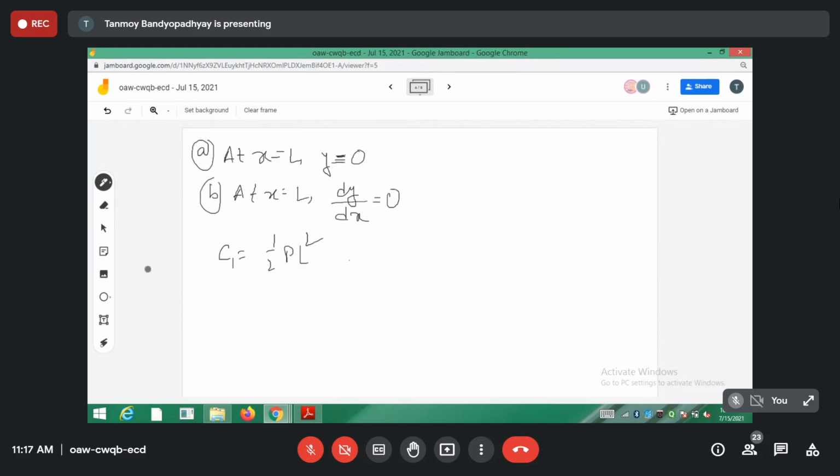So you will be getting the value of C1 to be this one, and C2, if you just put the values, will come out to be something like 1 by 3 PL cube. So just put the values in the expression, and you should be getting the expressions like this. Can you do this on your own?